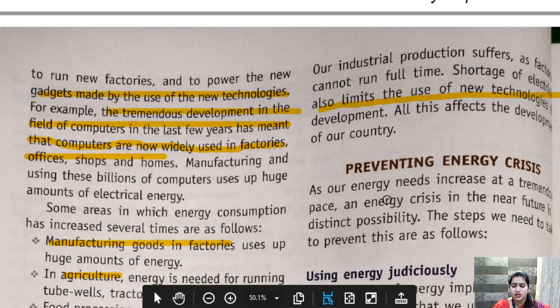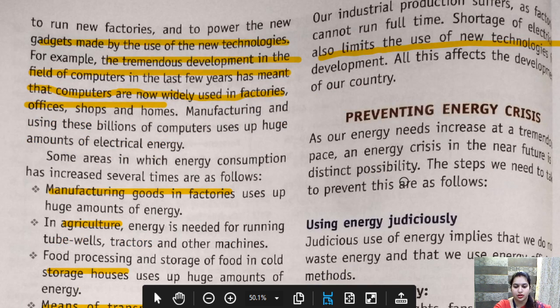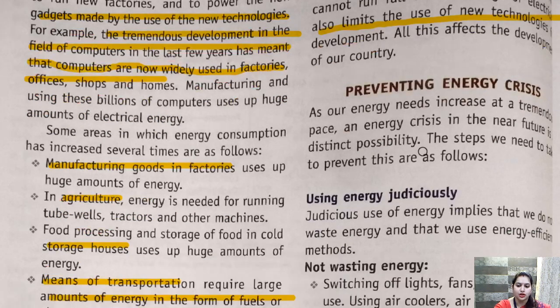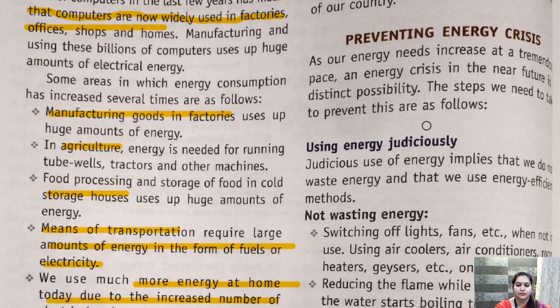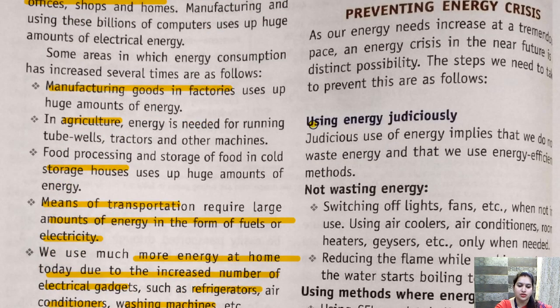Children, because this is a theoretical topic, I am just reading it from your book so that you can understand it better. So preventing energy crisis, how can we prevent it? There are basically two steps. First, we should use energy judiciously. What does using it judiciously mean? Judicious use of energy implies that we do not waste energy, first thing, and that we use energy efficiently.